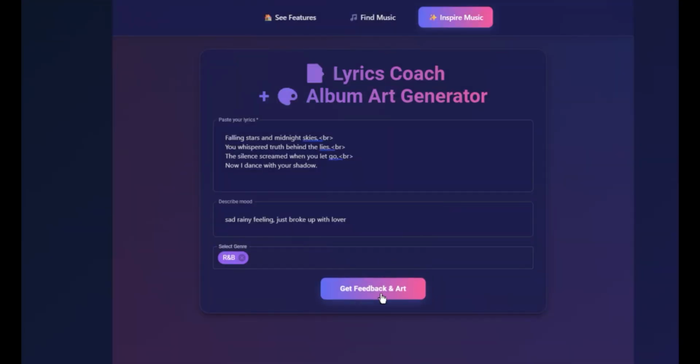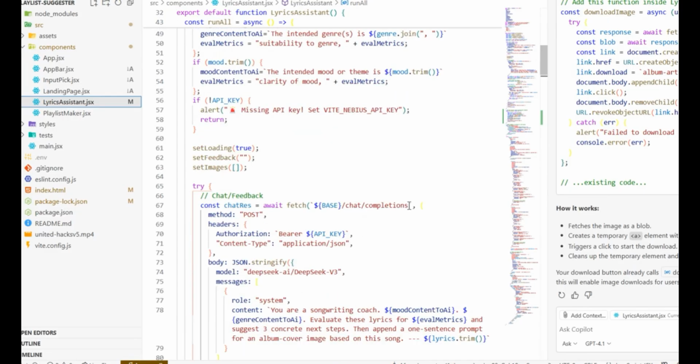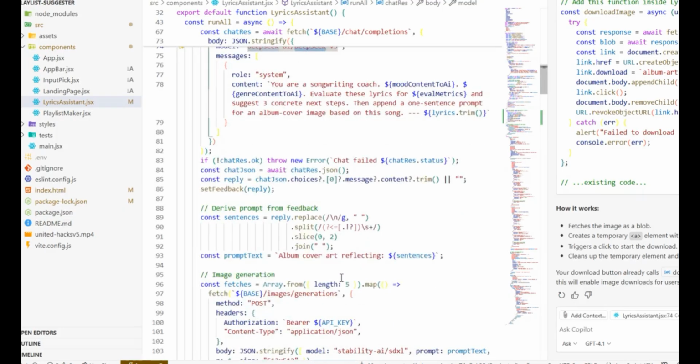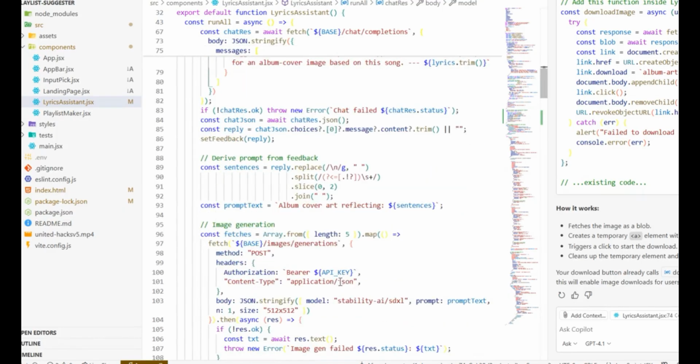To generate feedback and also on what your future verses could look like, we have used the DeepSeek V3 model that is from Nebia Studio, and for generating the album images, we've used Stability AI's SDXL model, both from Nebia Studio. So we can look at the results that we have been provided by both the models.